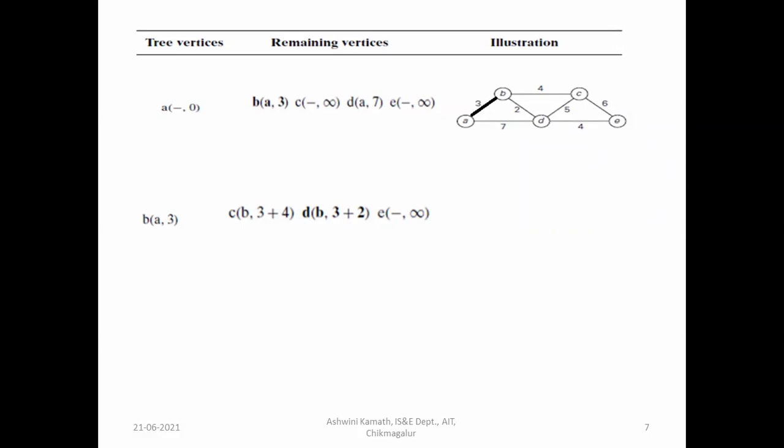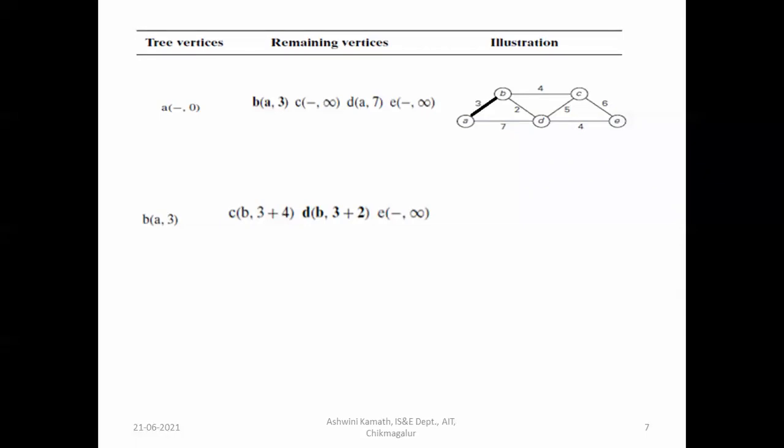And then A to D is 7. But if we consider via B, it will be 3 plus 2, 5. Now it will update the priority queue for the vertex D with the new value, that is decrease.